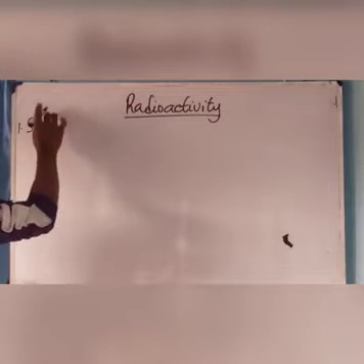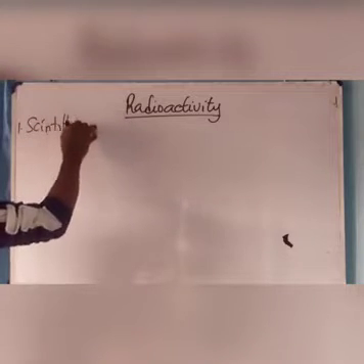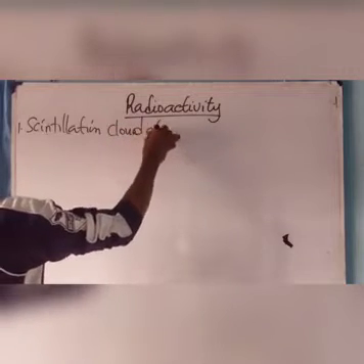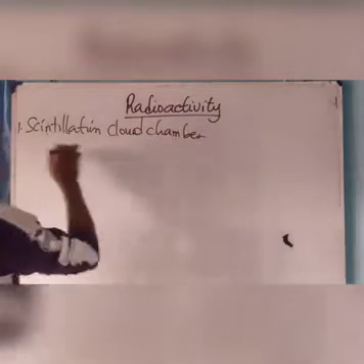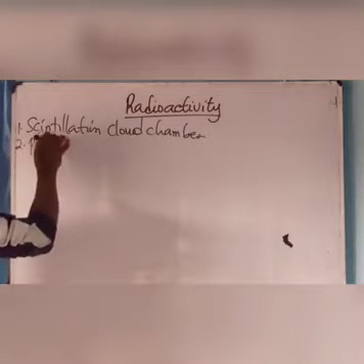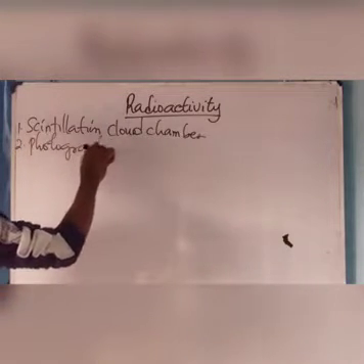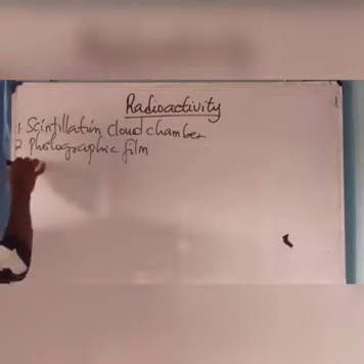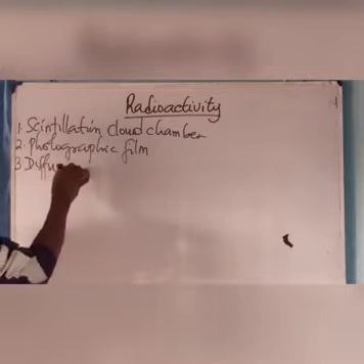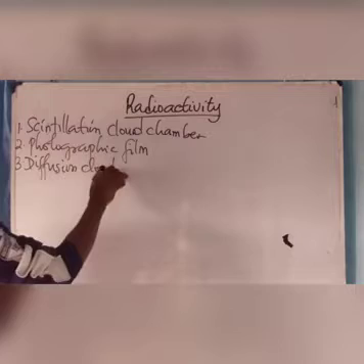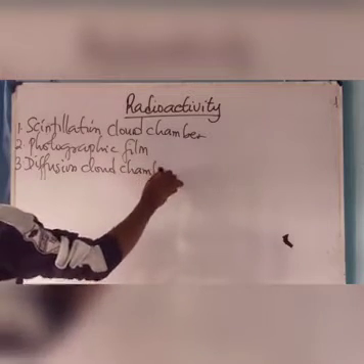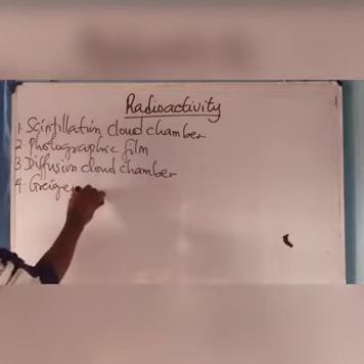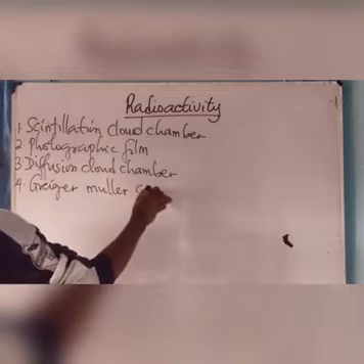We have the scintillation counter, the photographic film, the diffusion cloud chamber, and the Geiger-Muller counter.